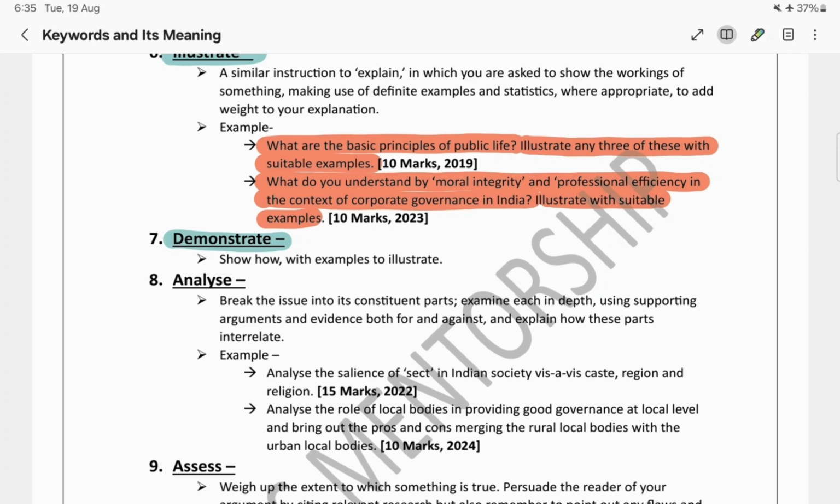We don't know, it might be that in coming years UPSC will ask questions from this particular keyword. Demonstrate and illustrate are both the same thing. In illustrate, we give certain examples or diagrams or statistics to prove something. Similarly, demonstrate also. The concept is the same: on the base of certain examples, data, or statistics, we are here to prove something. Understood?